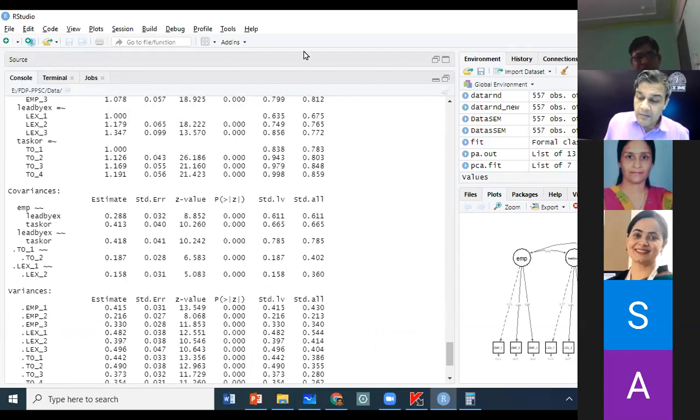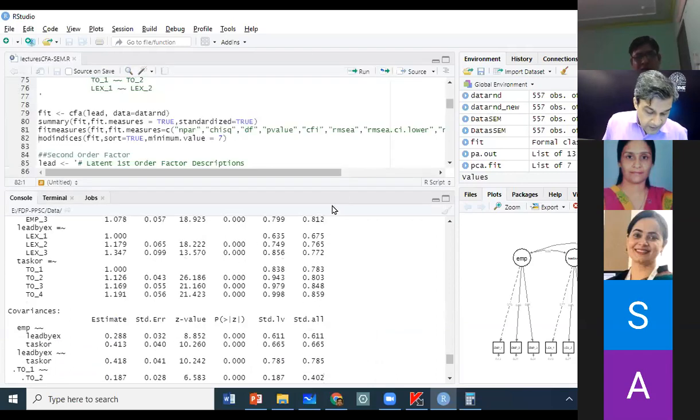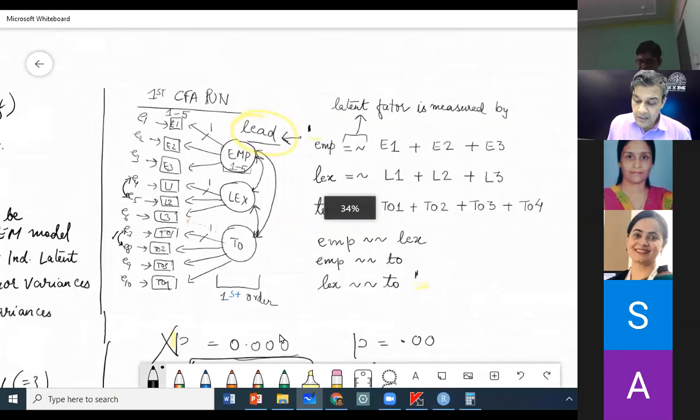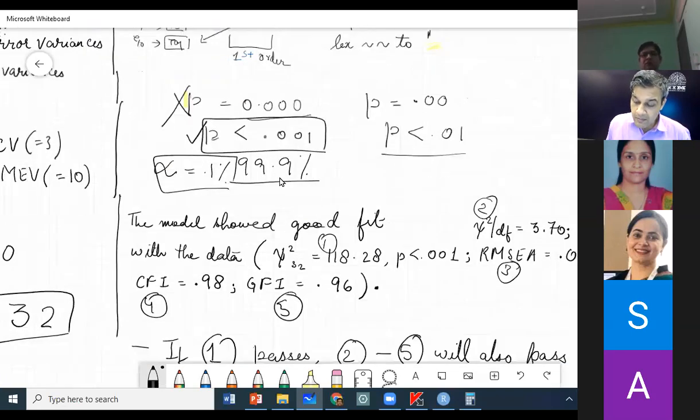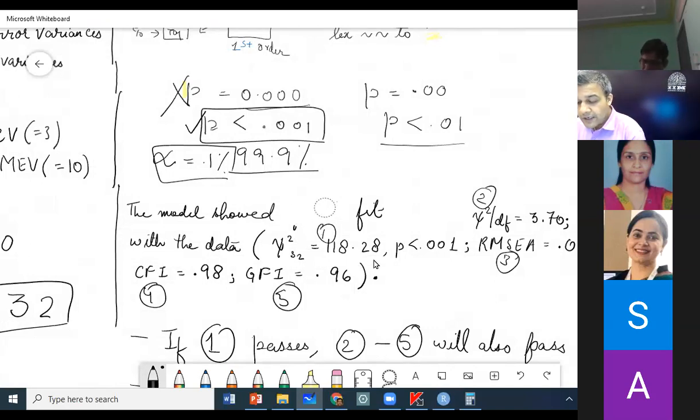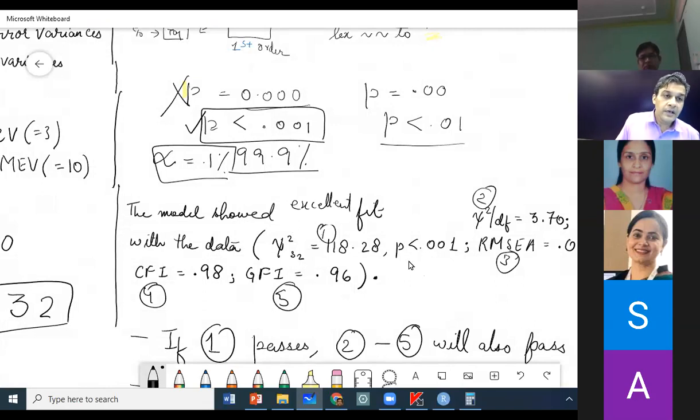And this is my final CFA model that I will report in my paper. Somebody was asking, now what I will say is that this model showed, I will not even say good fit, I will say it gave me excellent fit with the data.